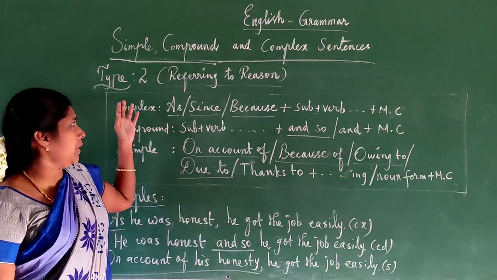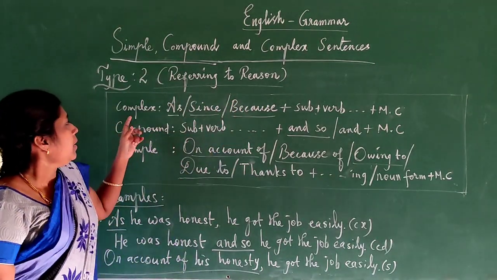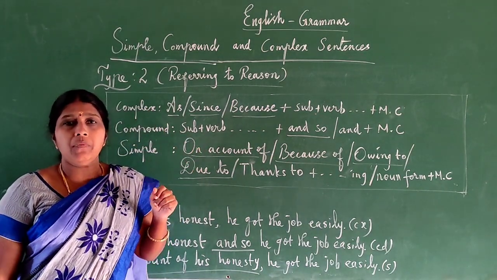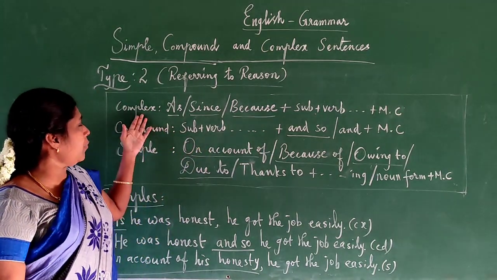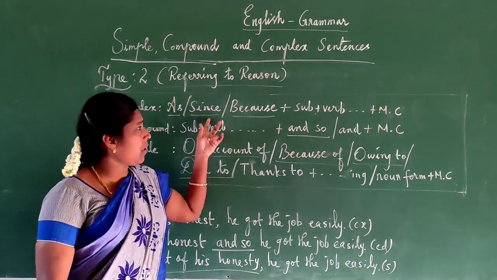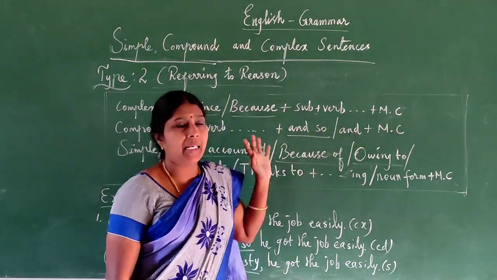Now we are going to see the second type. Type 2, referring to reason. Here in complex, like the first type, although, even though, we saw that the same, only for complex, for reason type: as, or, since, or, because. Then subject plus verb plus main clause.